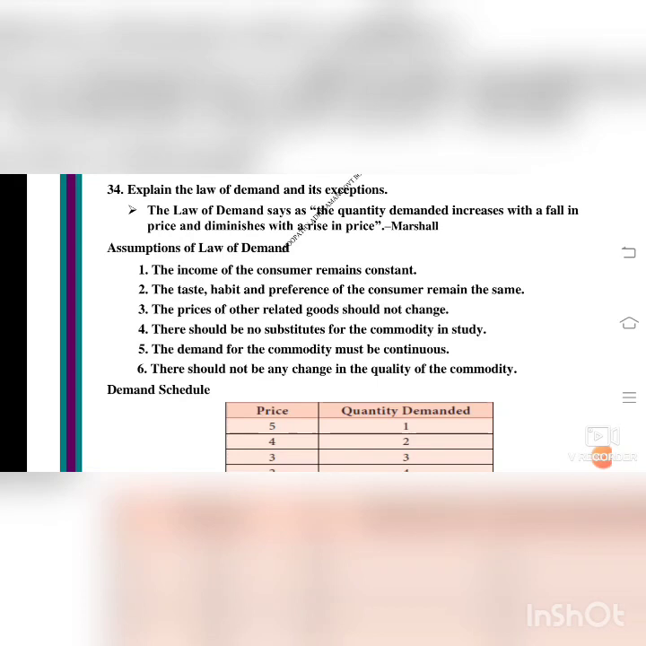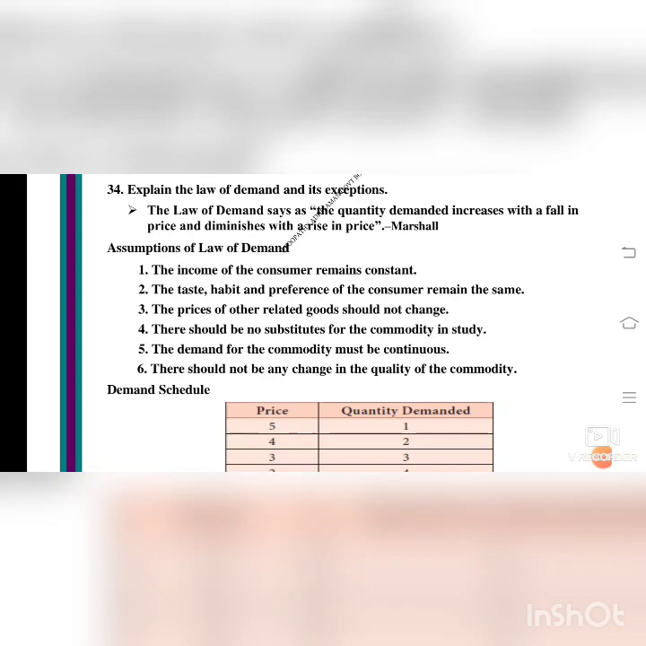What is the law of demand? The law of demand is nothing but that the quantity demanded increases with the fall in price and diminishes with the rise in price. That is, when the price level is increasing, the demand will decrease. When the price level is decreasing, the demand will increase. This is told by Alfred Marshall.